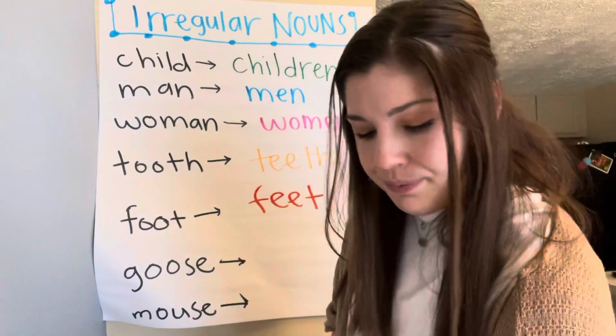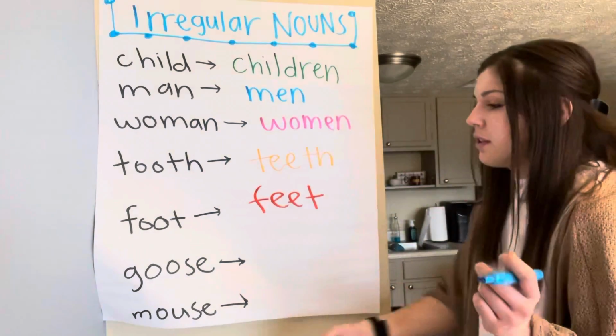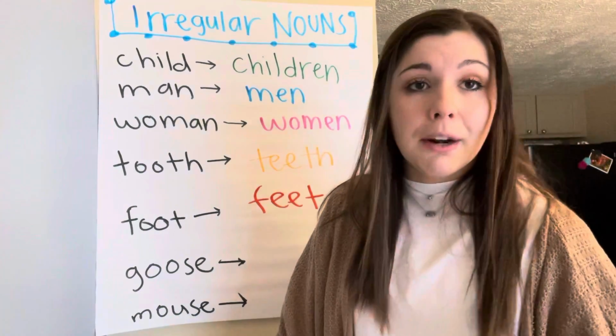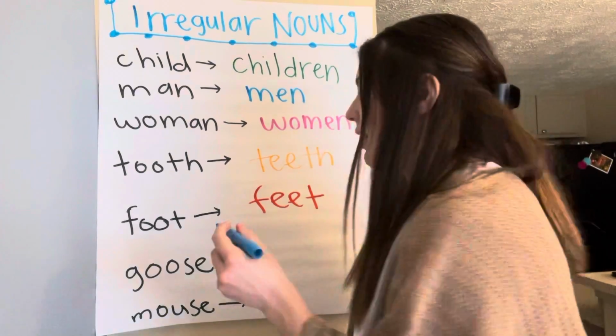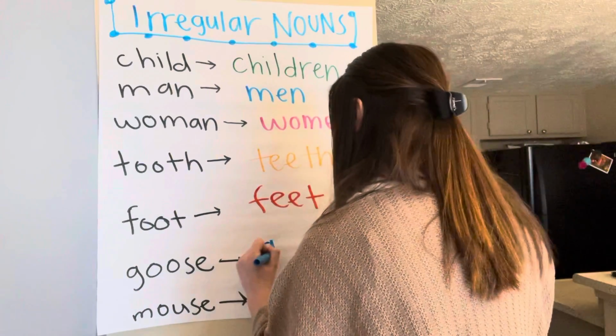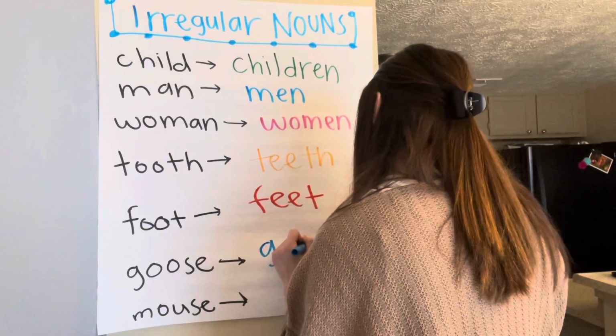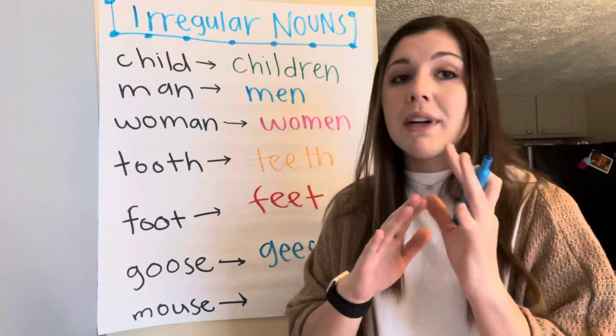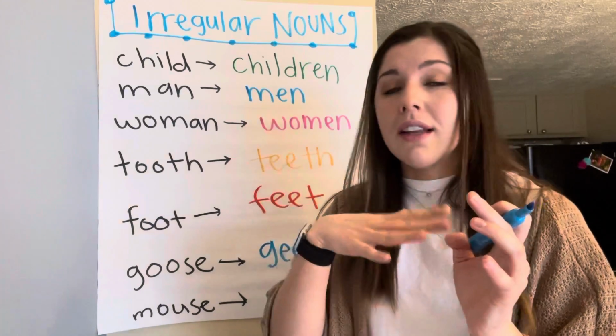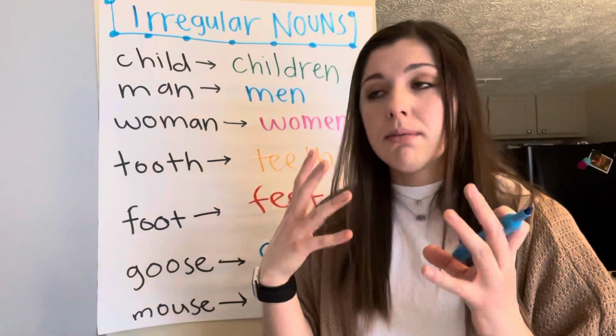Okay, next one. We have the word goose. Goose, like the animal. We wouldn't say gooses. There's not gooses outside. There are geese. So we would not say gooses unless it belonged to the goose. That is a word, yes.